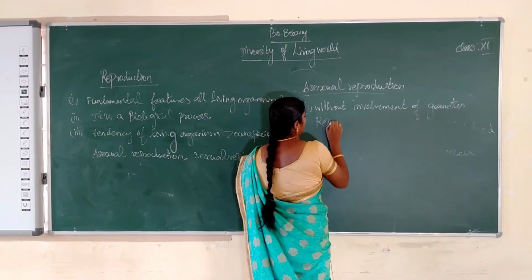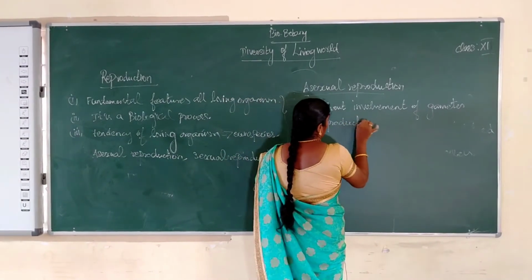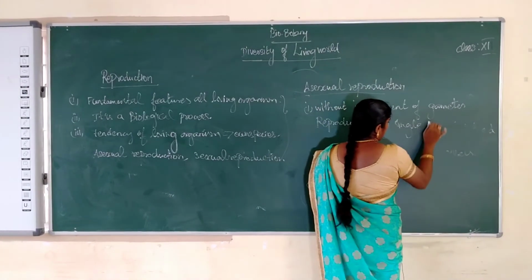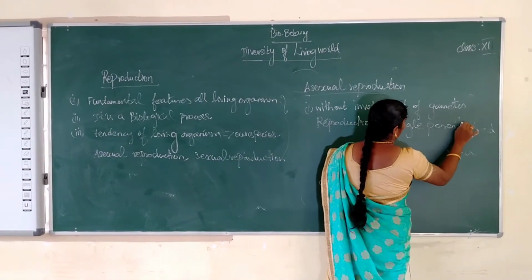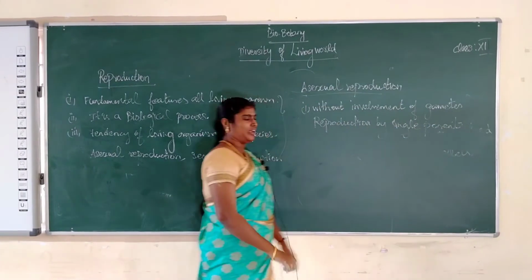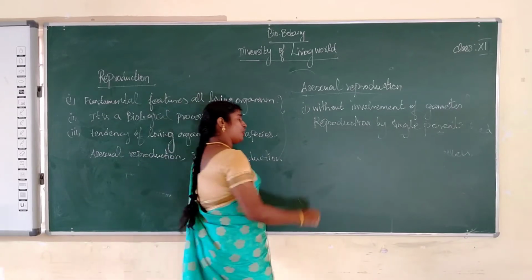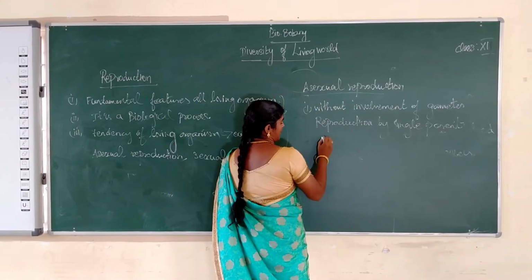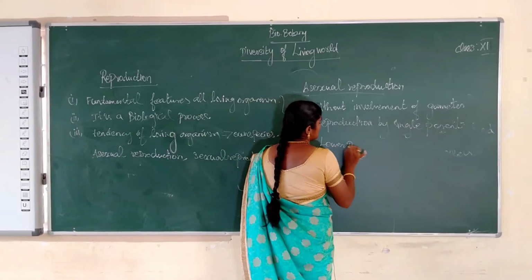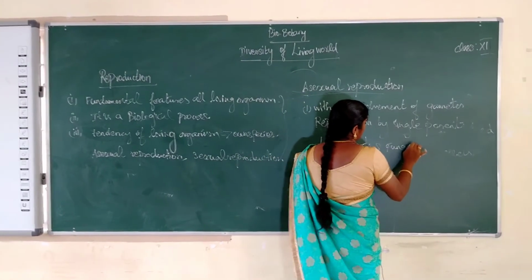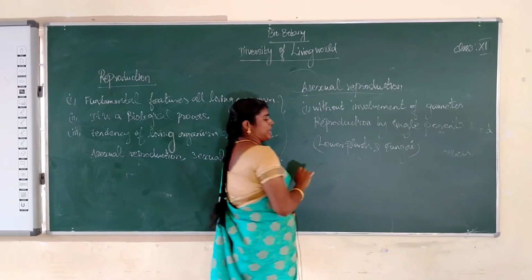Reproduction by asexual method is reproduction by a single parent, male or female, any one. That is called single parent. Another one, it is an example of lower plants and fungi.